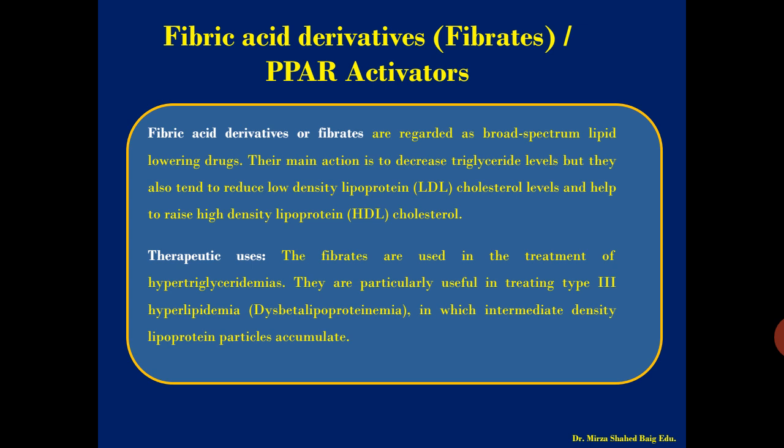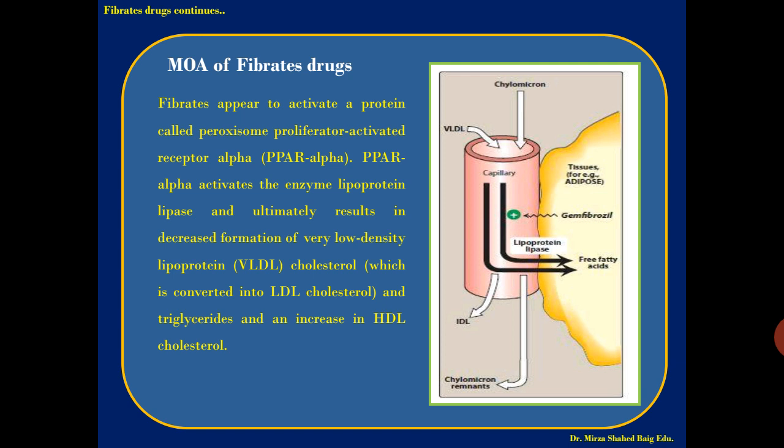For therapeutic uses, the fibrates are used in the treatment of hypertriglyceridemia. They are particularly useful in treating type 3 hyperlipidemia, that is dysbetalipoproteinemia, in which intermediate density particles accumulate. So this is very effective in type 3. Now we go to the mechanism of action of the fibrates. As you see, the figure is also there; first we will try to understand the mechanism of action, and then the things in the figure.